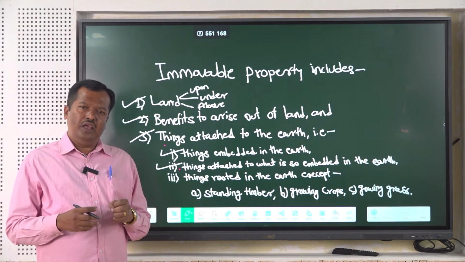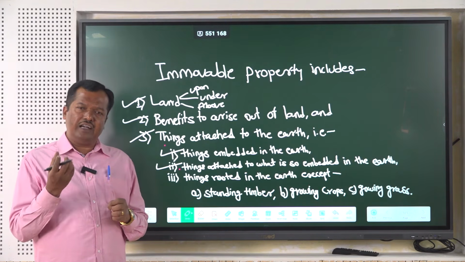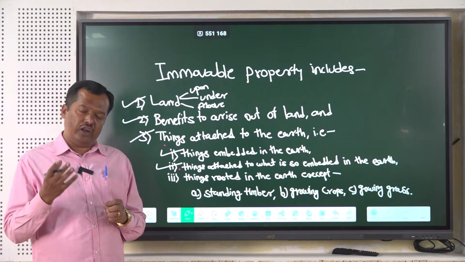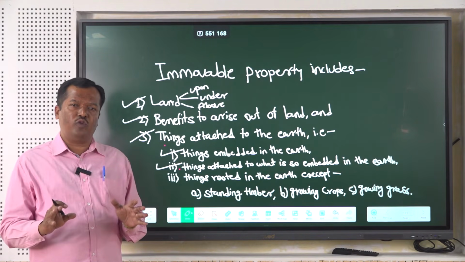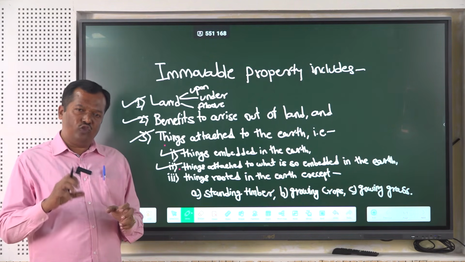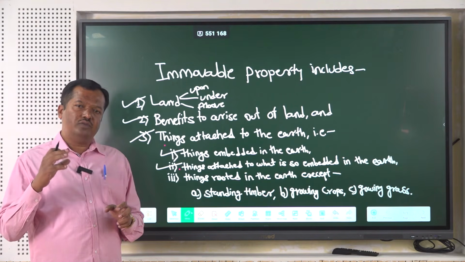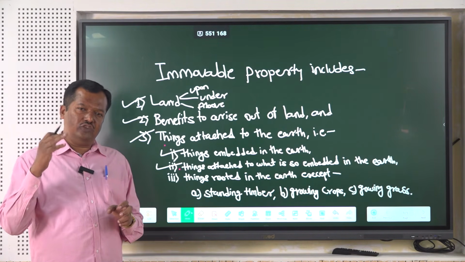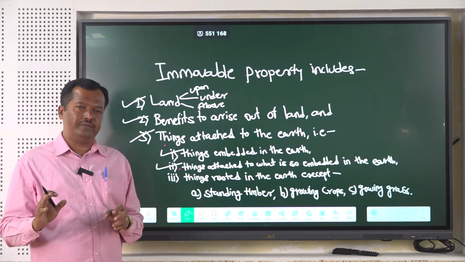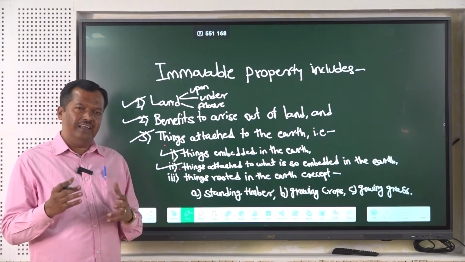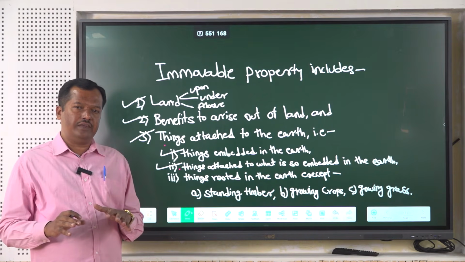Why? Because when we cut fruits from the mango tree or any other fruit tree, at that time it is called immovable property. But when those fruits have been cut down from the tree and sent to the market, at that time those fruits are movable property. So fruit bearing trees are known as immovable property.